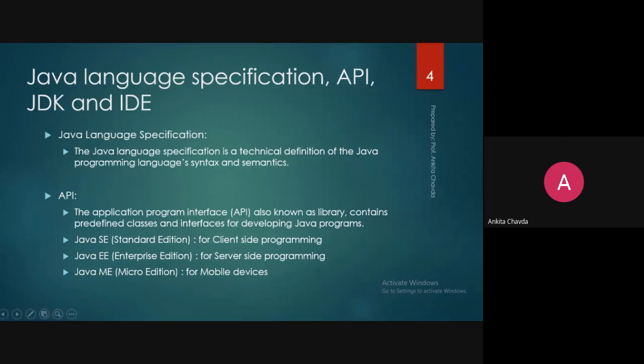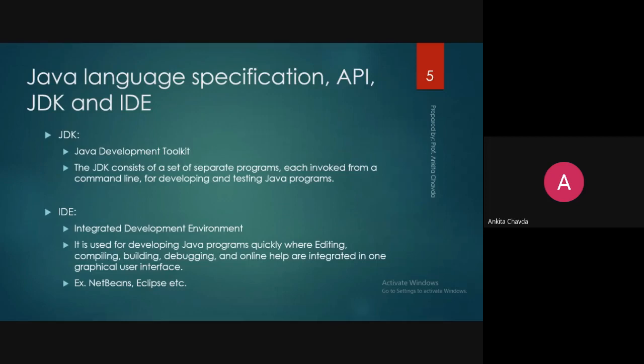Both of these subjects, Java and Advanced Java, which you will learn in your next semester, are very important. And the third one is Java ME. ME stands for Micro Edition. Micro Edition is for mobile devices. Many times it is known as Mobile Edition also, but the actual name is Micro Edition, and it is used for mobile devices, right? So I hope this is clear to you guys.